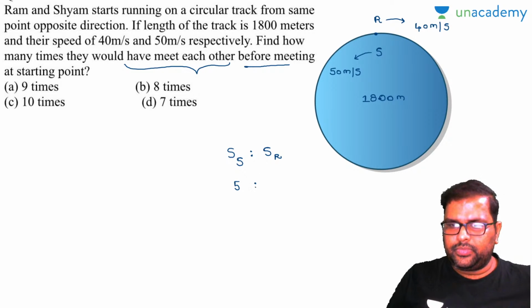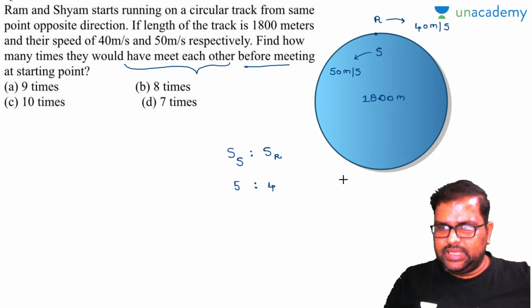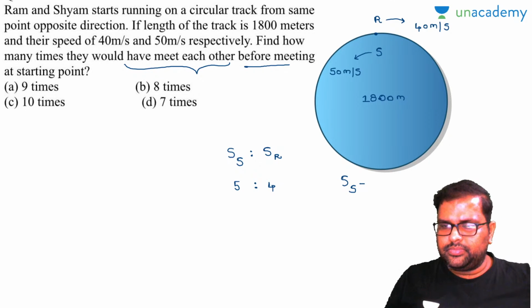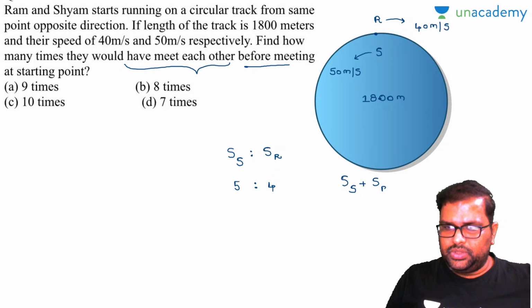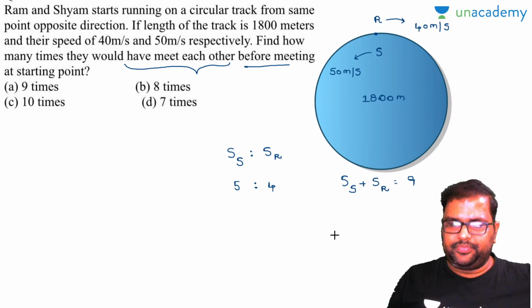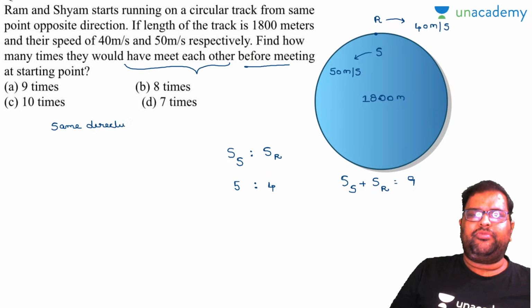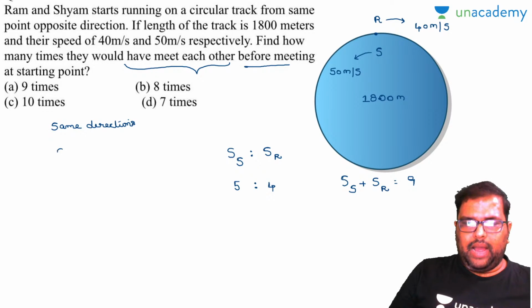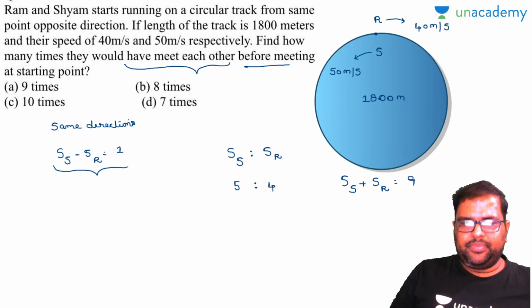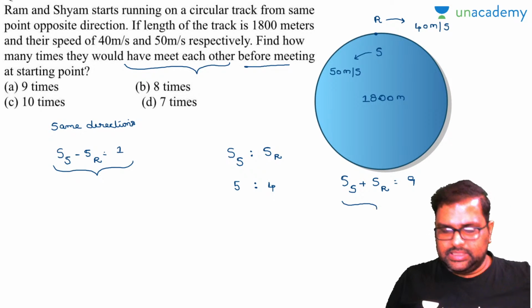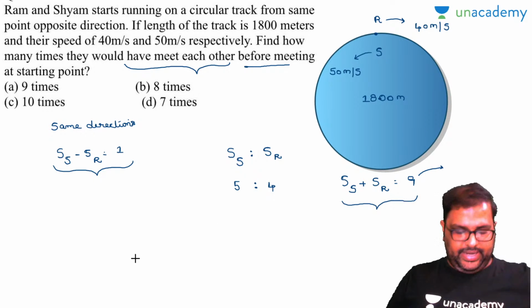Am I right or wrong? As they are moving in opposite directions, just add those speed ratios, which will be equal to 9. If they are moving in the same direction, follow this method: subtract the speeds of both persons. 5 minus 4 is 1 if they are moving in the same direction. Now look, if they are moving in opposite directions, this is the logic. How many times are they meeting on the circular track? 9 times they are meeting. Am I right or wrong?